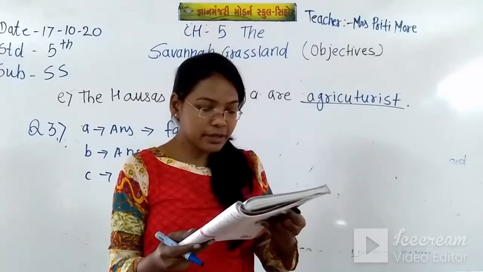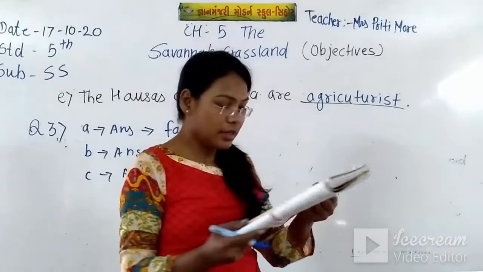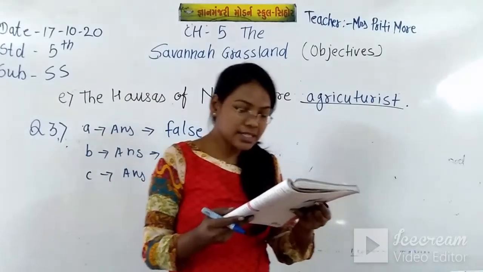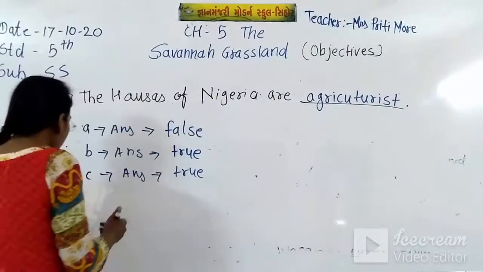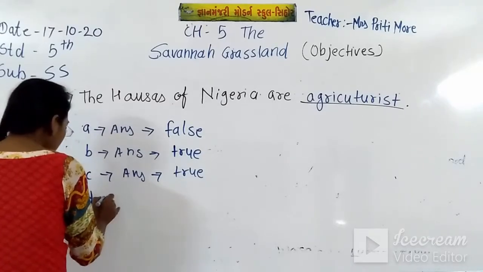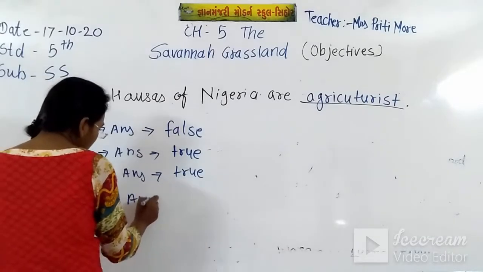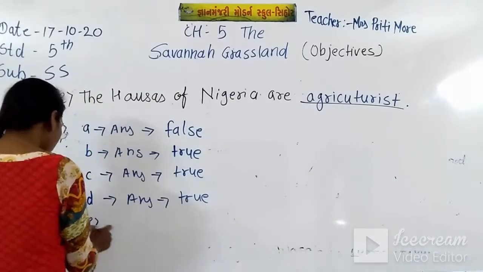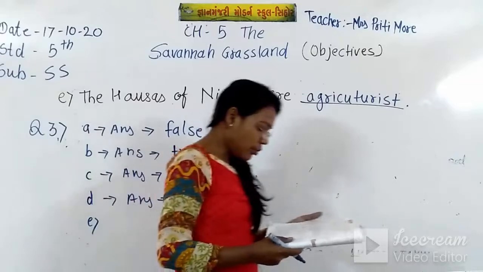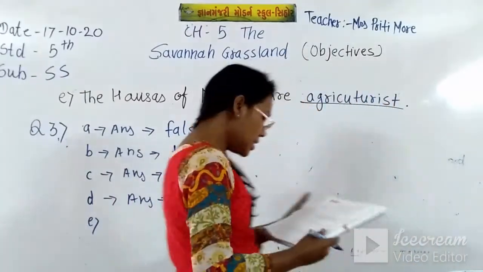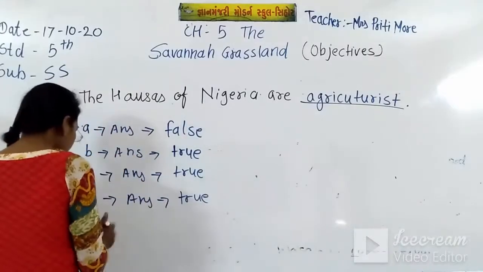Now D number, the Savannah region has drought resistant trees. So this is also true. Now E number, the Savannah region has short grass. This is wrong.